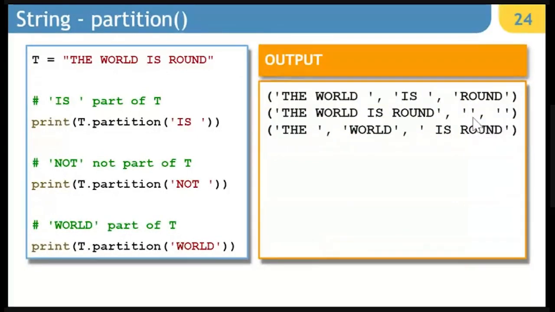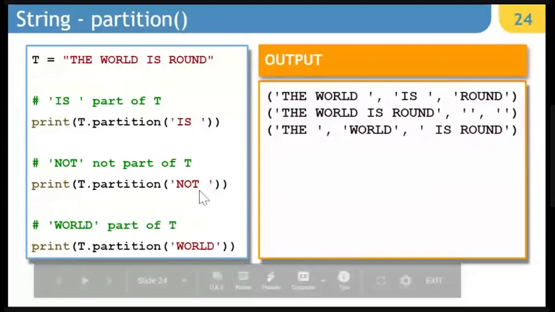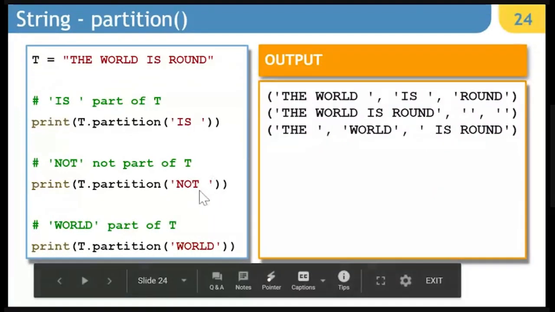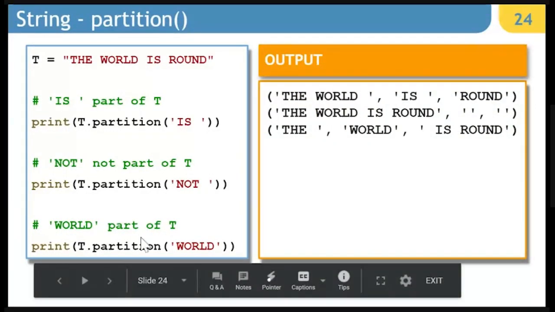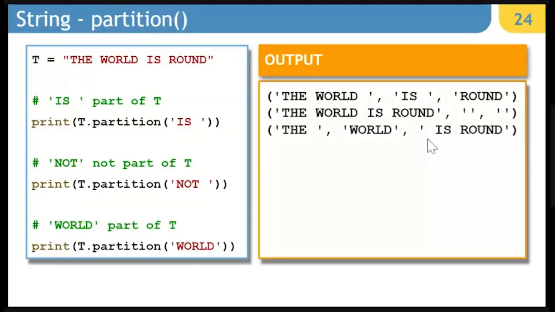So whenever it will not find that partition string as part of the main string, it is going to make the second and third part empty. The last example where we are splitting it with world. So in this case, the first part will be the with space, second part will be world, and third part will be space and is round.